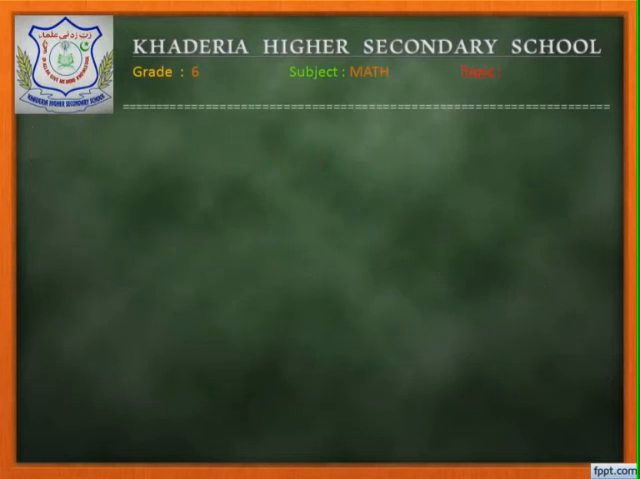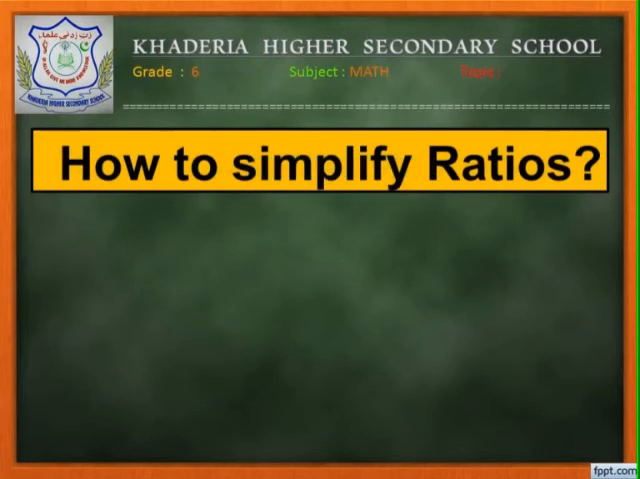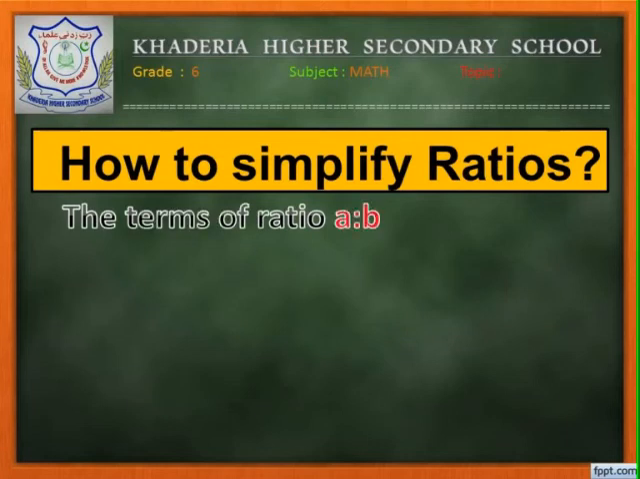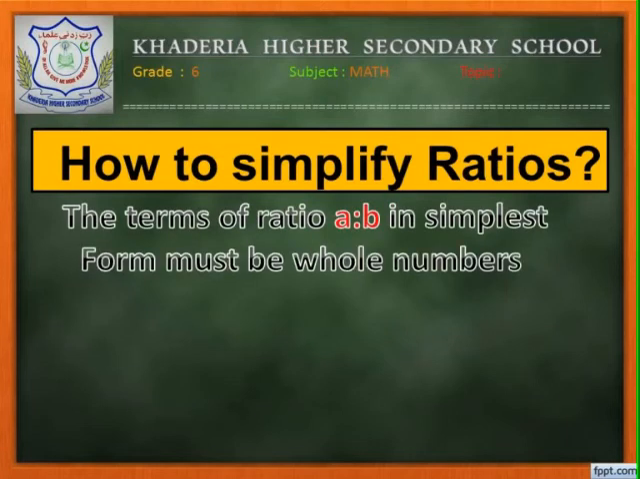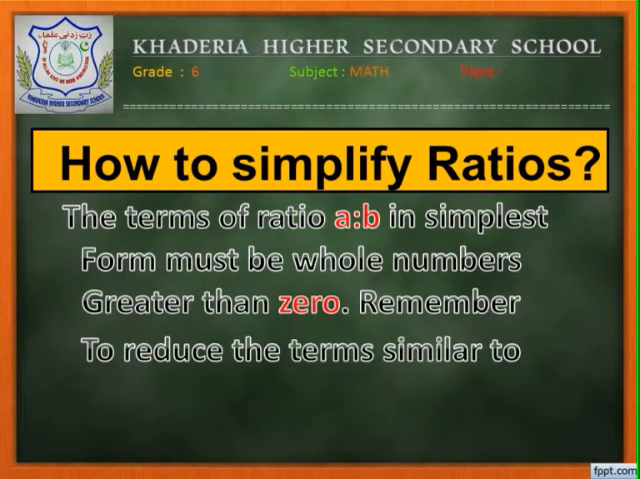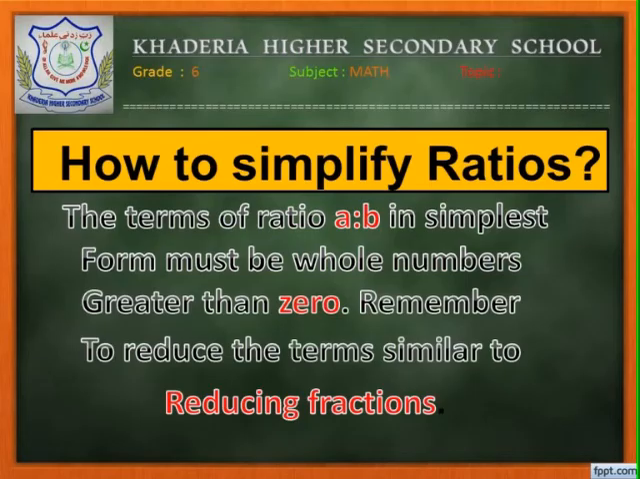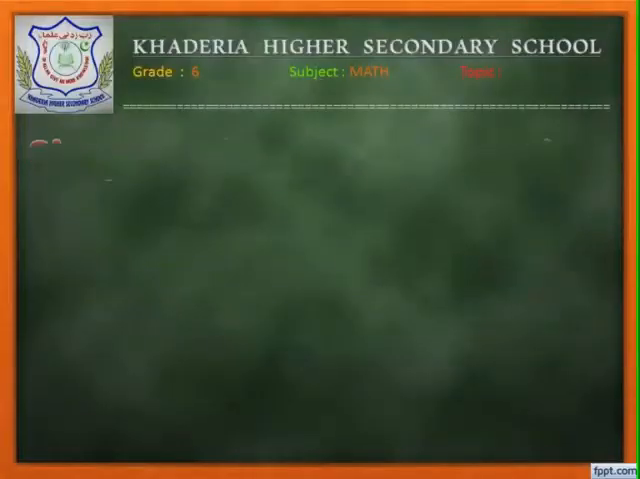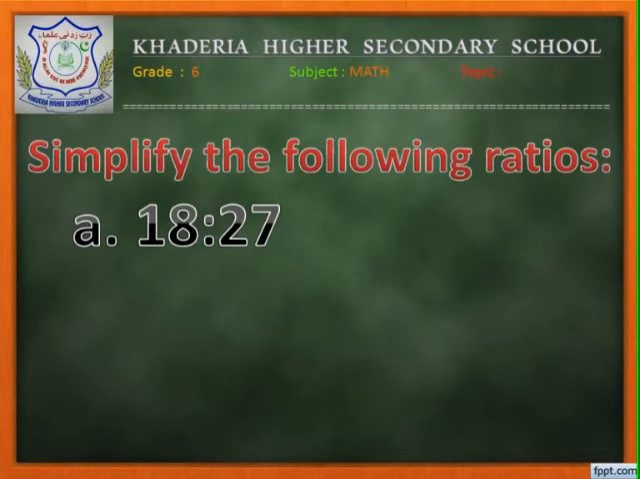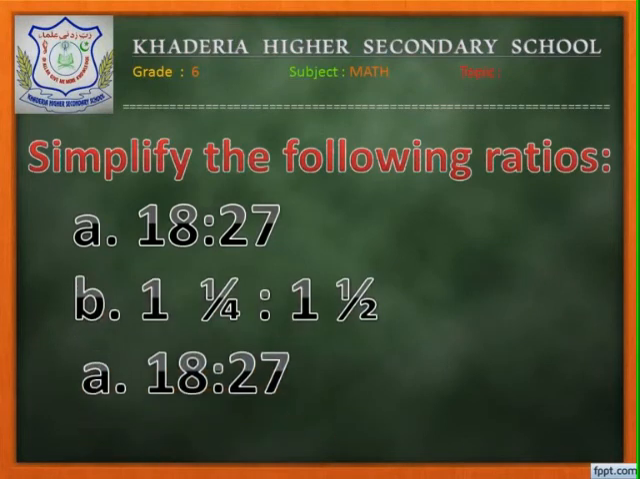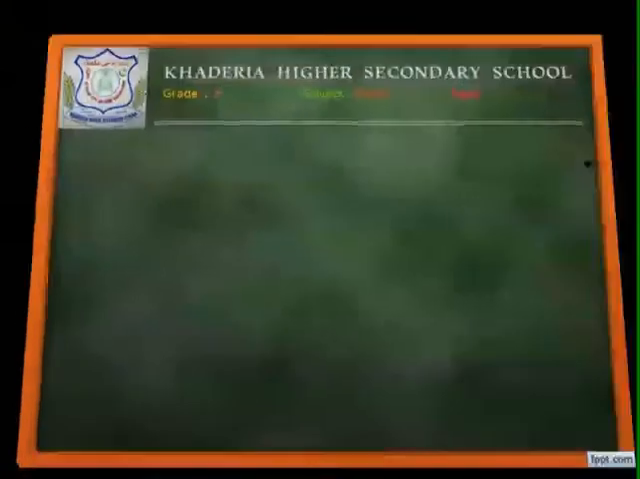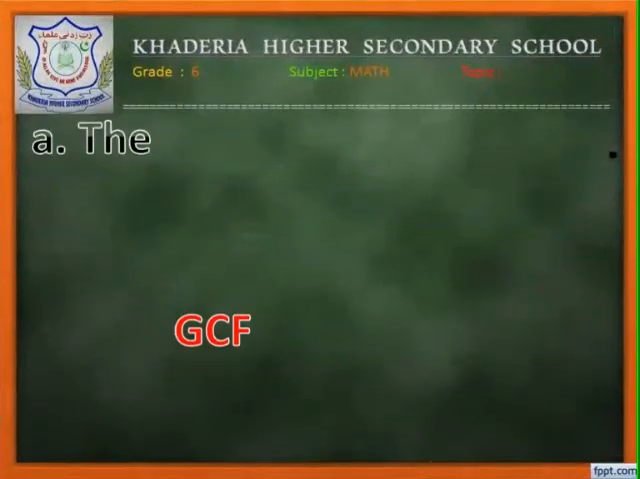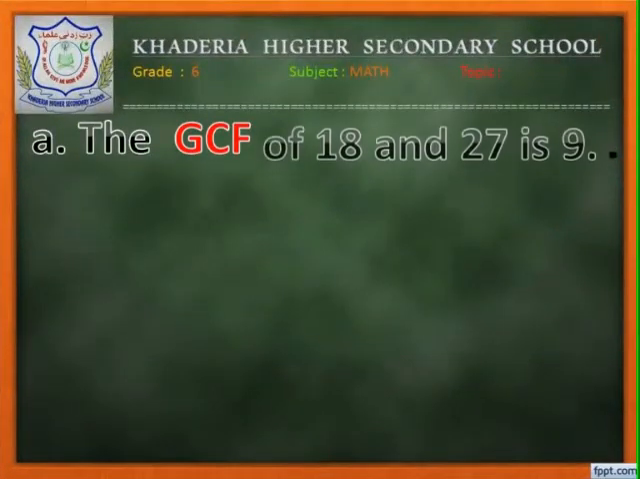Now the next concept in this lesson, simplification of ratio. Dear students, you must know that the simplest form of any ratio should be a whole number greater than 0. Here I gave you 3 questions to simplify. Let's solve one by one. In the first question, the given ratio is 18:27.